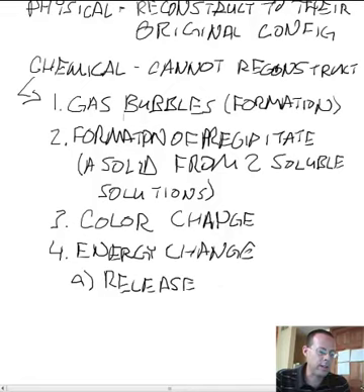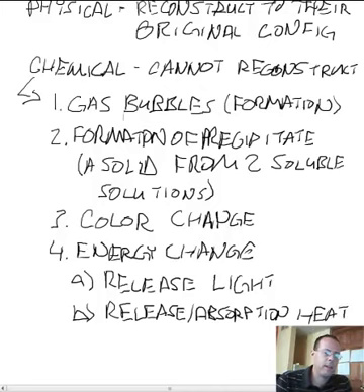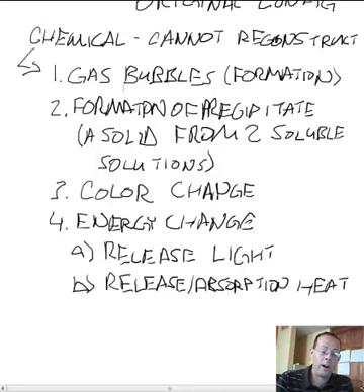We have some reactions that release light, and a chemical change is happening as that light is being released. And then lastly, we can also have the release or absorption of heat. This is how hot packs work, or cold packs. There's a chemical reaction that takes place, and that chemical reaction causes something to become either cold or hot.